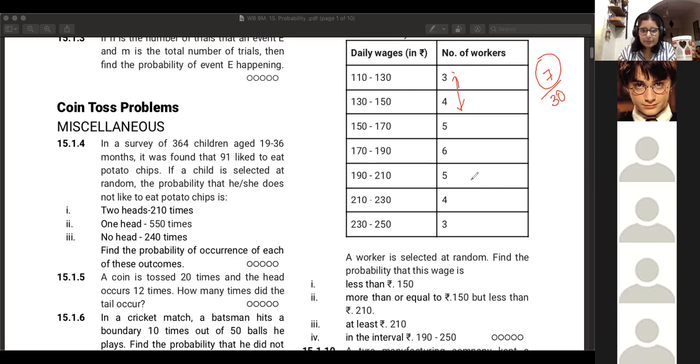Ashka, for the third one, check your answer. Wait, Sujal and Suhani, I saw that you sent the third one. How much?